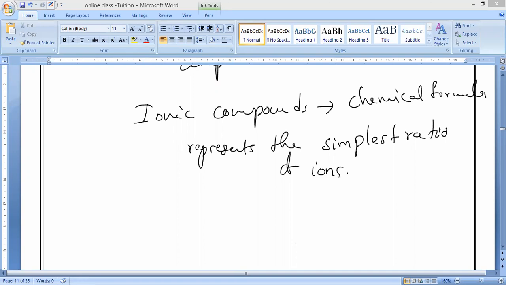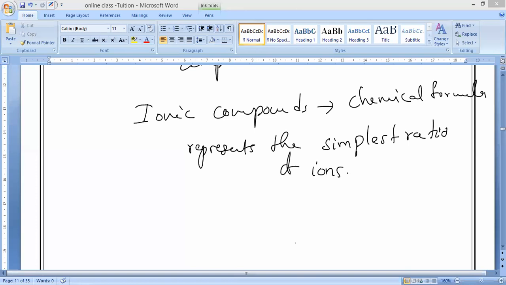Of the compound in terms of what? In terms of symbols of the elements present in it. Symbols of the elements present in it. Is it okay, guys? Yes or no? Yes, sir.